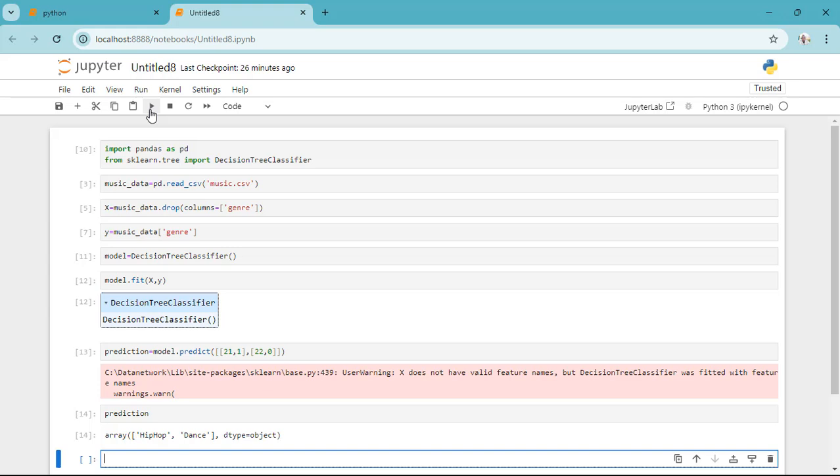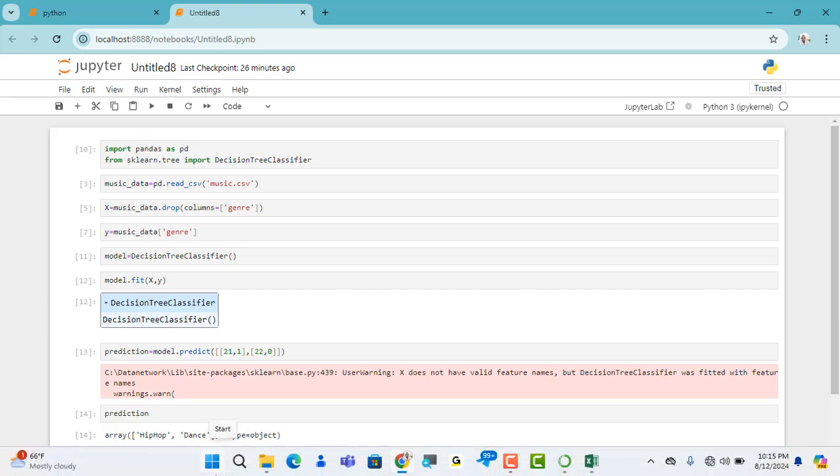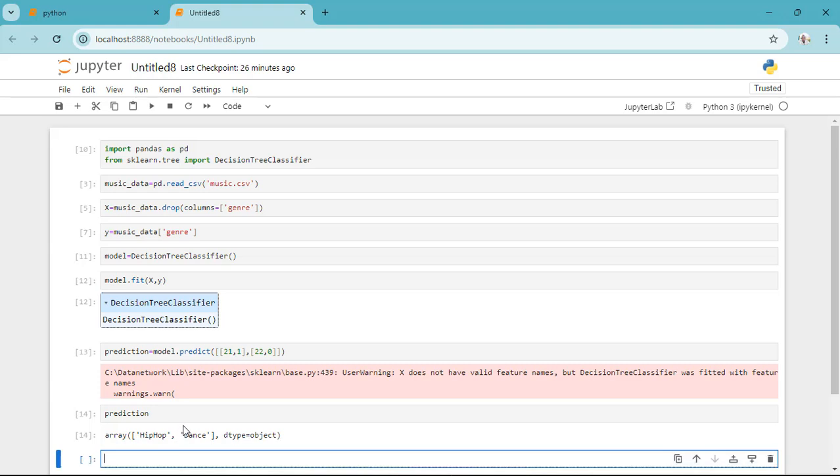Okay, now our model has a prediction, and it is saying that a 21-year-old male will like to listen to hip-hop, and a 22-year-old female will like to listen to dance music.